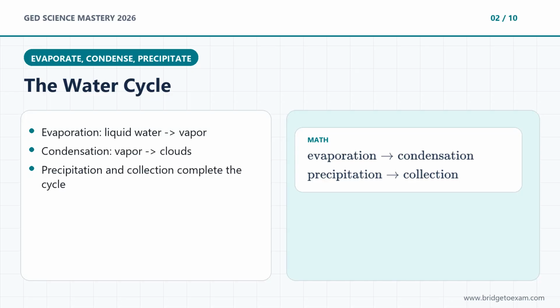The water cycle is powered mainly by the sun. First, water evaporates from oceans, lakes, and land, turning into water vapor. As that vapor rises and cools, it condenses into tiny droplets that form clouds. When droplets grow heavy enough, they fall as precipitation: rain, snow, sleet, or hail. Then, water collects in rivers, lakes, oceans, groundwater, and ice, and the cycle continues.